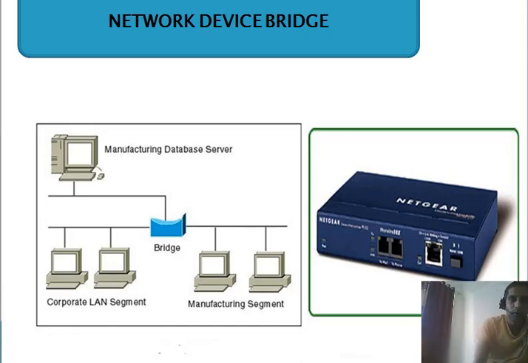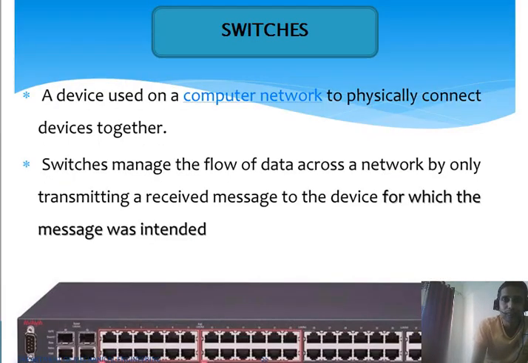Now the next device that you can see on the screen is the switch. Basically, a switch is a very smart device. It learns the addresses on the network, and based on that learning it will forward the data. That means if computer A wants to send data to computer B, the switch checks the addresses of A and B, and then starts the communication. Other computers will not interfere in between. This is called security, and it is provided by the switch.